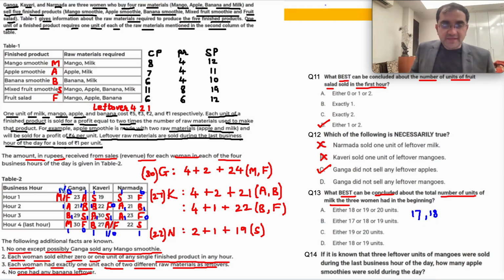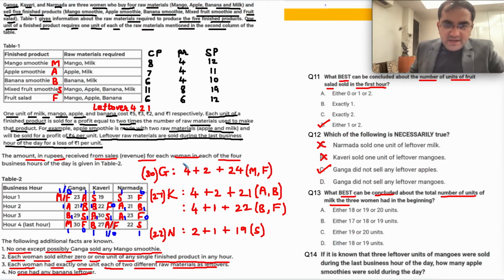So if I am taking 1 over here, I am getting two possible values 17 and 18. If I am taking 0 over here, I will get two possible values 16 and 17. But this is not matching. So I will need to check this again. This looks okay. Let's check. There's one more thing that we have to consider. That thing is the leftovers.